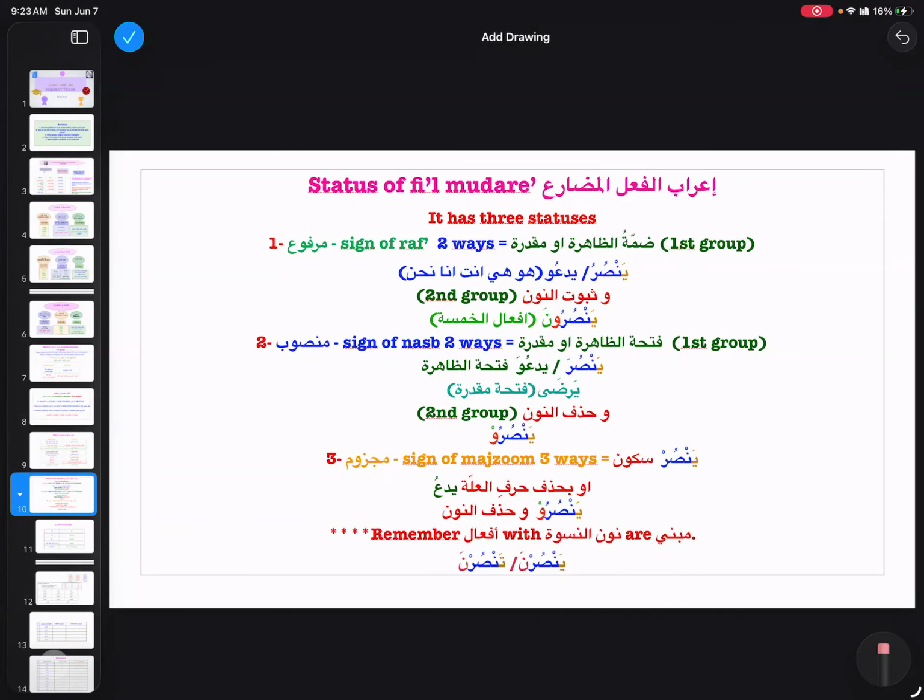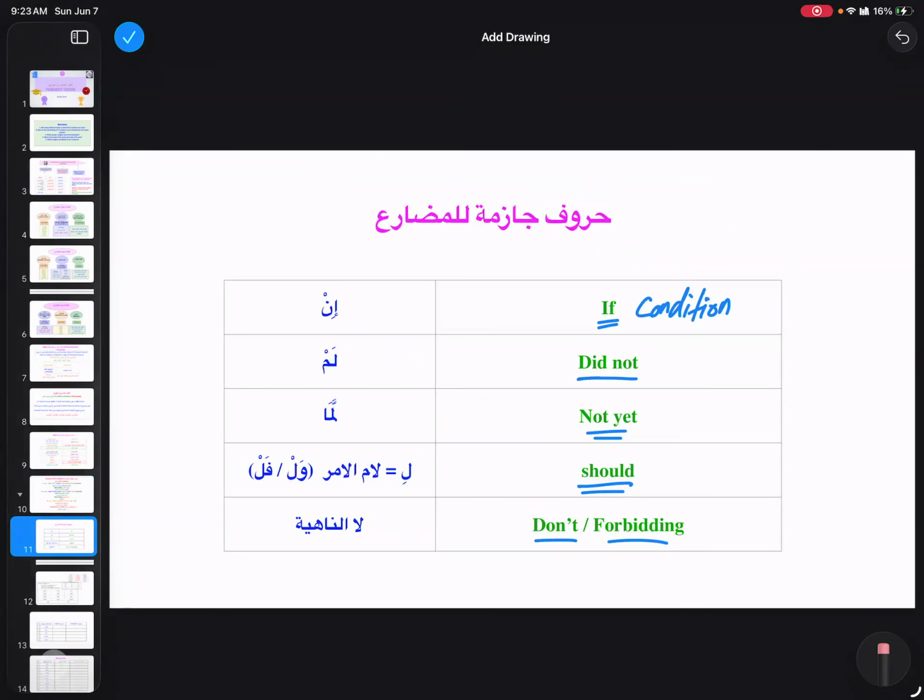This is how everyone should participate, right? This is the only way you are going to retain the knowledge. Okay, perfect. So these are what we are going to memorize, all of them.